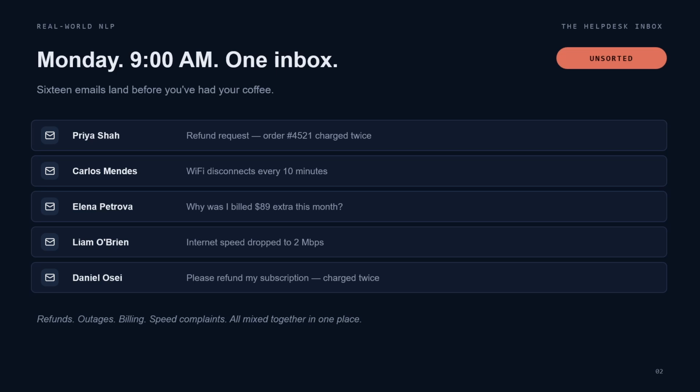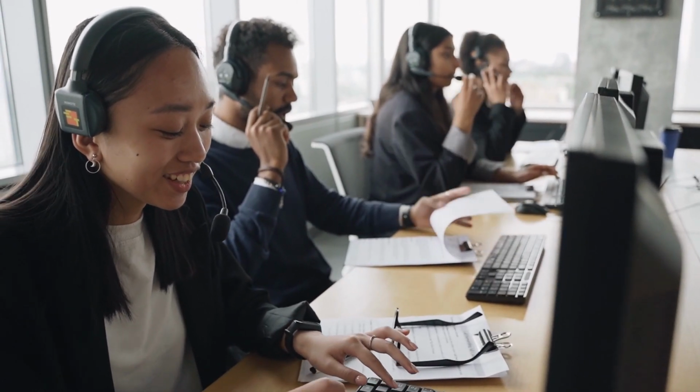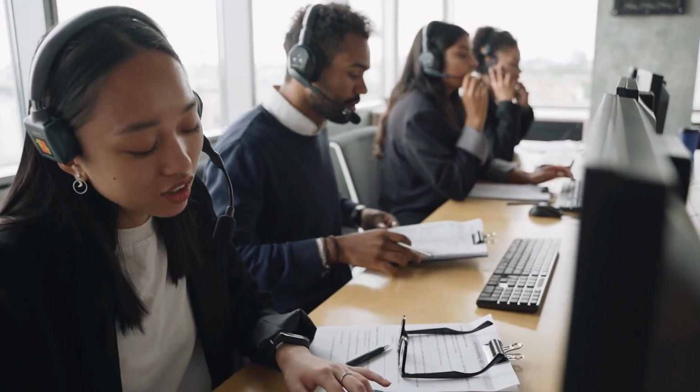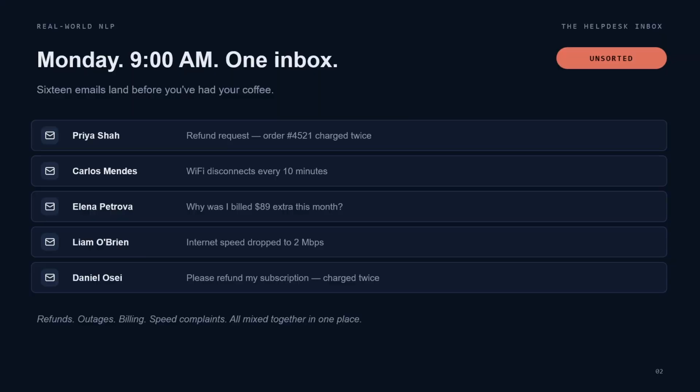Let us say you have a big company and you have one help desk email. Daily you are receiving hundreds and thousands of emails from the customers, and you have a support team, but there is a dedicated team, one for billing, one for refunds, one for networking, one for invoice related. How can one person categorize all these things? Humanly, it is not possible.